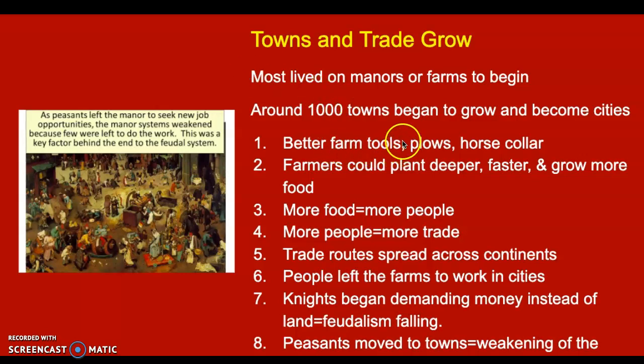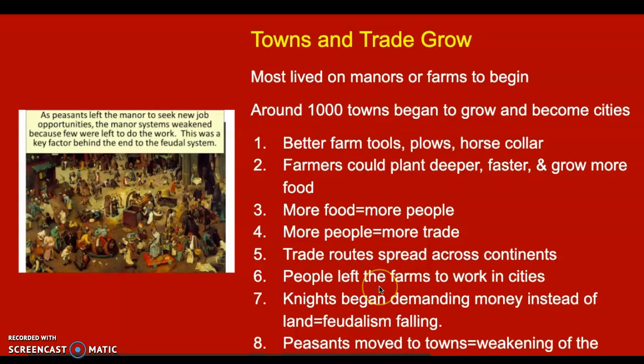But with better farming, you can grow more food. Well, if you can grow more food, you can have more people. Well, more people means we're going to have to trade for more things because we can't provide for them clothing and other materials here. So people have to leave the village, go trade with other villages. Well, eventually they start trading with other societies, going to Asia, going to Africa, and things like that.